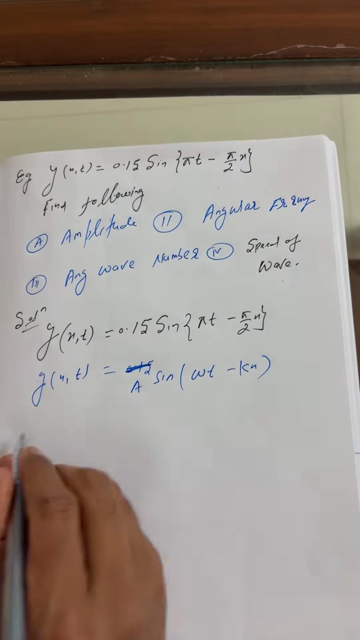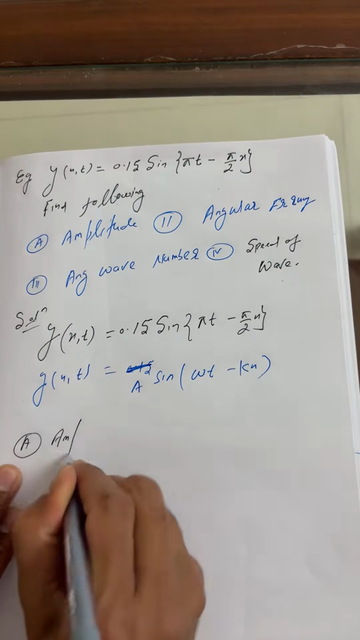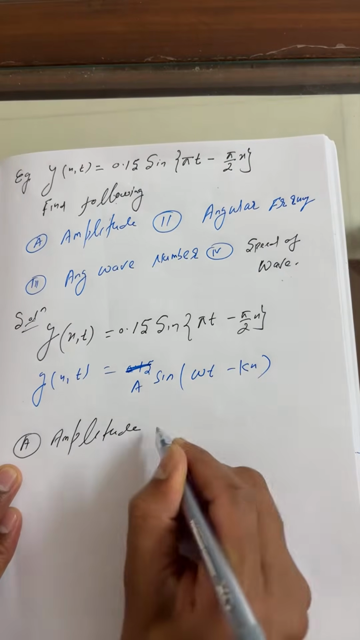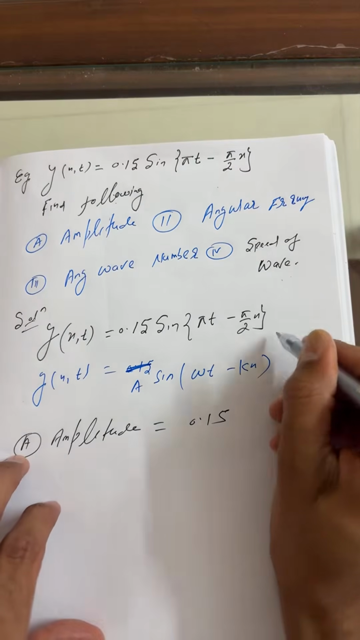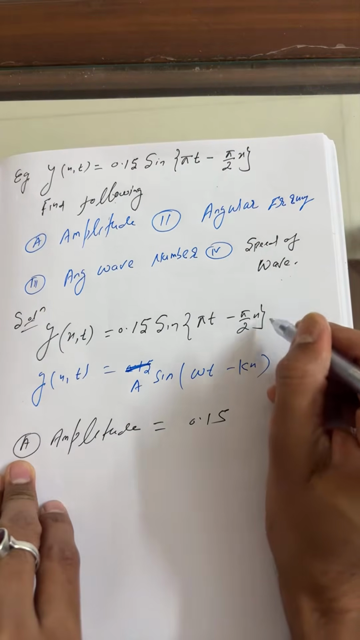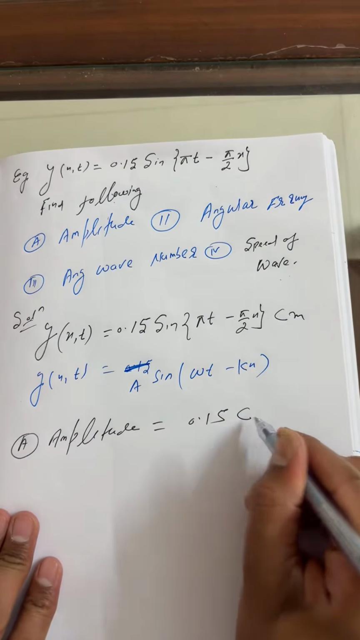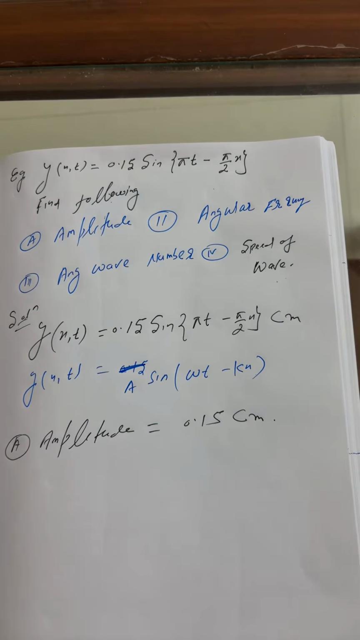Simply, bacha, we can answer here. First part, student, we wish to find the amplitude. This is what, beta, you can say 0.15. The answer you can take in centimeter, as mentioned in the equation. So this is 0.15 centimeter. Beta, the amplitude here is 0.15 centimeter.